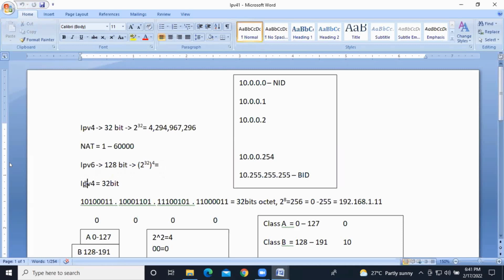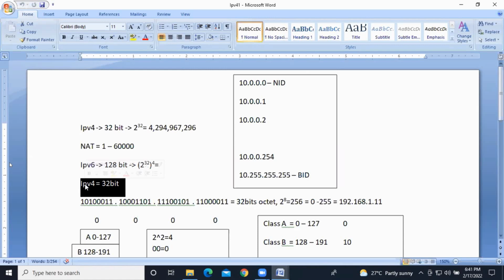Coming to IPv4, how many bits will we have? 32 bits. In IPv4, we have 32 bits. Guys, please concentrate. It's a very, very important session, especially when you are creating VPCs. If you are able to understand what I'm teaching, you can easily understand the VPC concept. It's not a big deal.